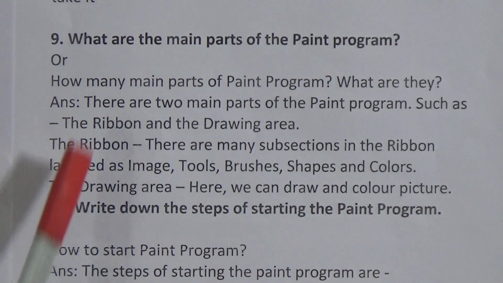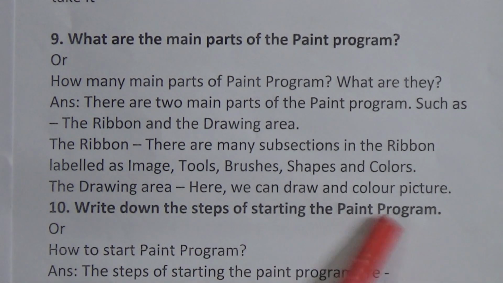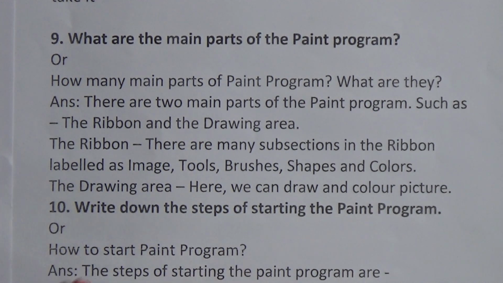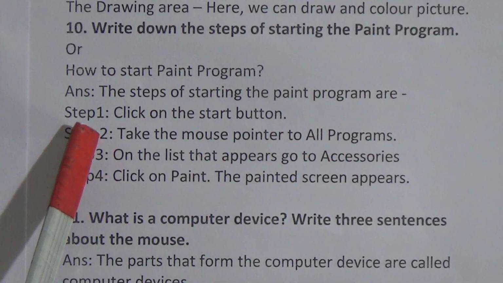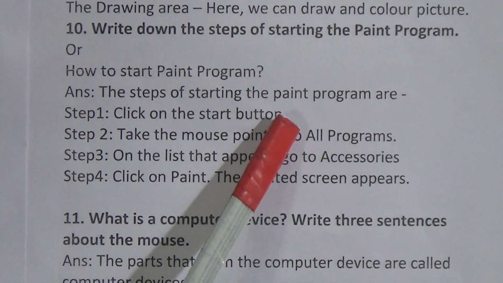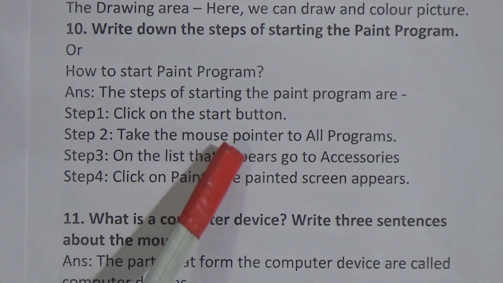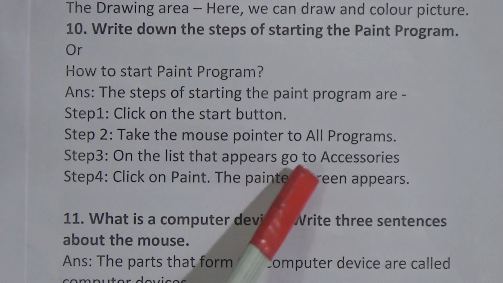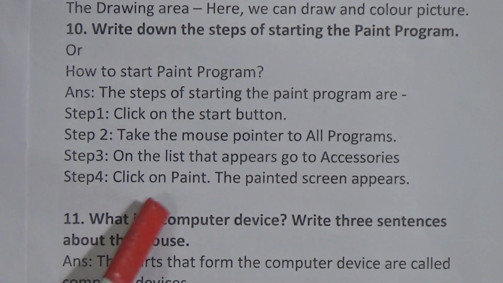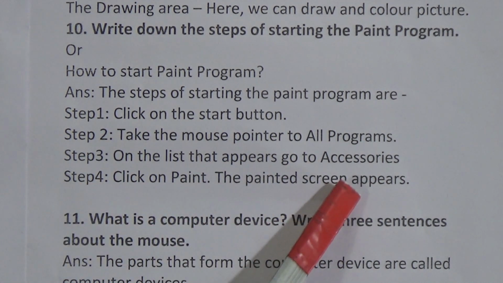Now move on to question number 10. Write down the steps of starting the Paint program, or how to start the Paint program. Our answer: the steps of starting the Paint program are: step 1, click on the start button. Step 2, take the mouse pointer to all programs. Step 3, on the list that appears, go to accessories. Step 4, click on Paint, and the Paint screen appears.